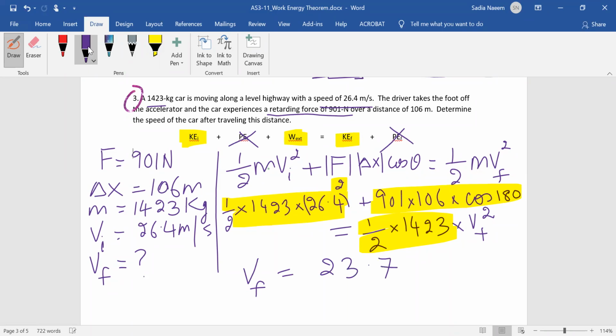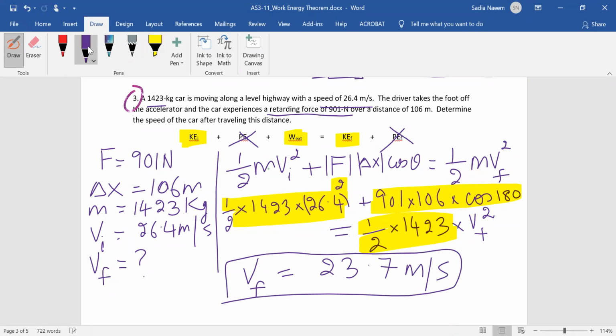I want you to do this algebra in your own time so you know how to do it. If you didn't get this, if you made a mistake in the algebra, then ask for help. But I'm going to leave the algebra to you. Any questions at this point?